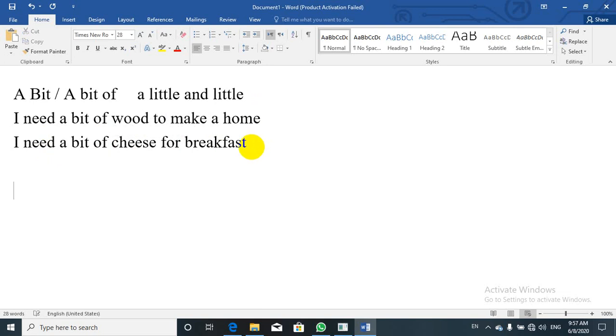And there you go, I'm going to make an example for "a bit" as well. I want to use it in WH questions. Why don't you try this cake?